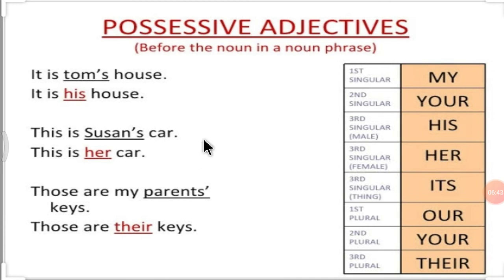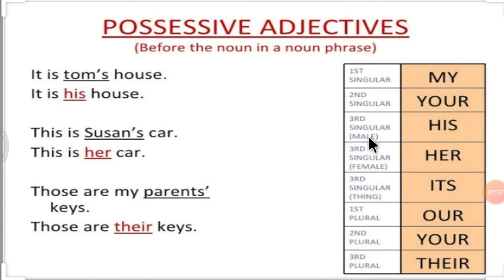So here are possessive adjectives which you can use before the noun in a noun phrase. So how can you use that? Let's see this table. My. So my is first person singular. When you are talking about a second person singular, you should use your.